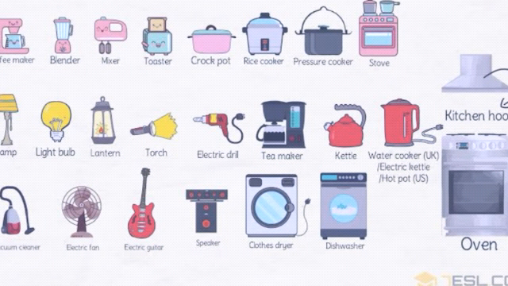And there are many other devices used in household work. These are electrical fan, washing machine, oven, torch, electric bulb and vacuum cleaner and other types of electrical and electronic devices used in household work. In this image there are two types of devices included, electrical and electronic, and both electrical and electronic. So send your feedback in the comment box: which device is electrical, which device is electronic, and which is included in both.